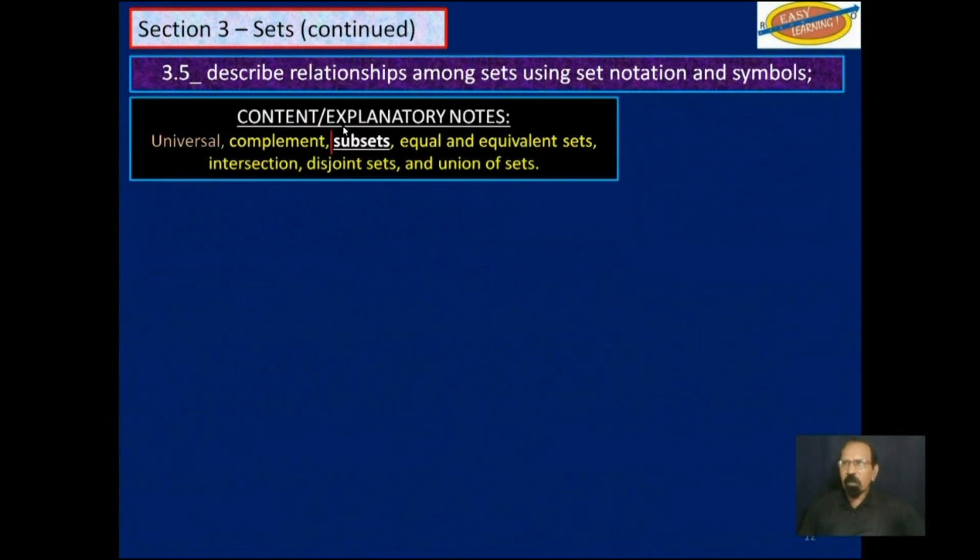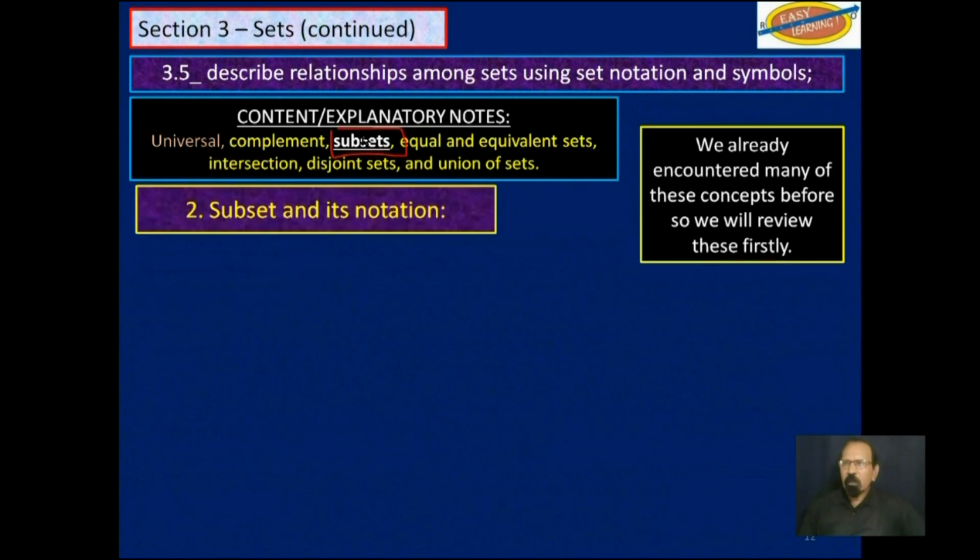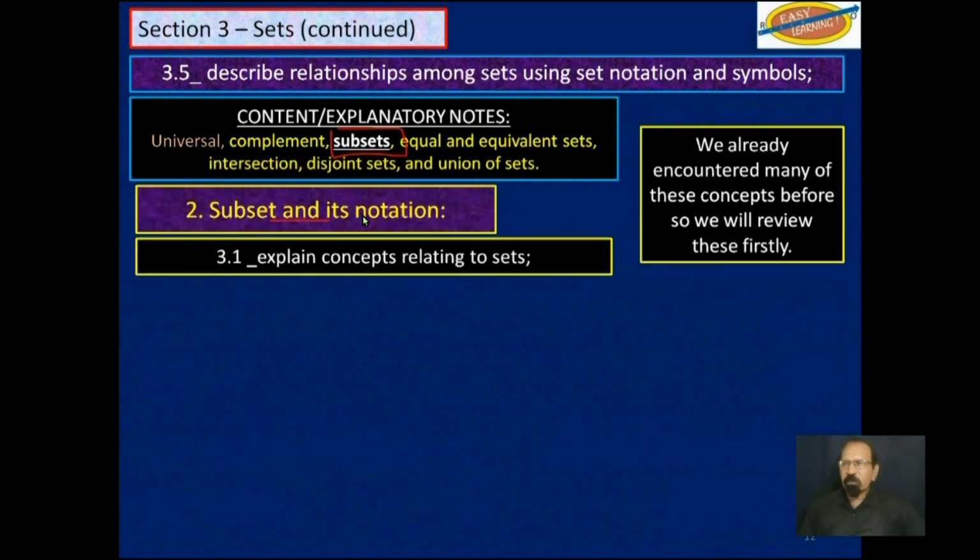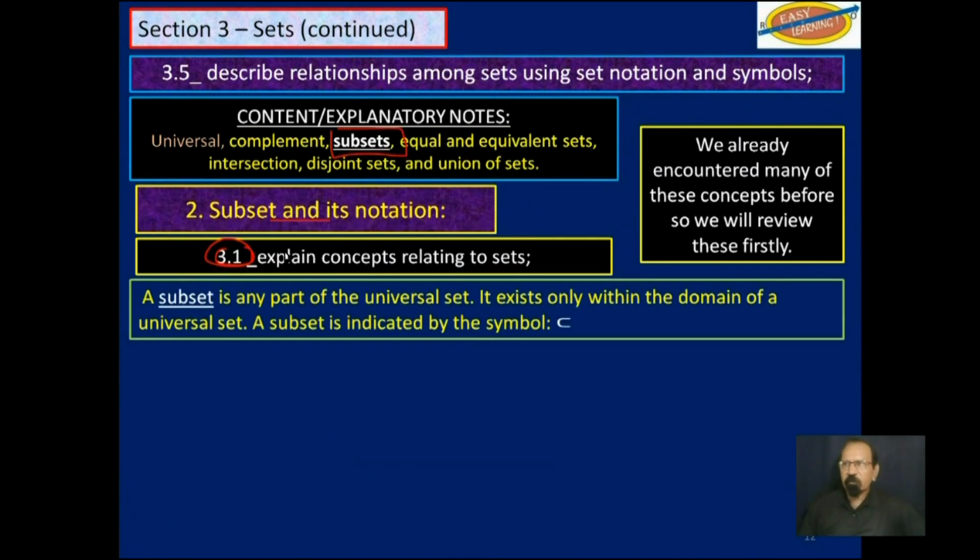Next, let's look at subset. Subset and its notation. Again, as I said, we did this in video 1 in this section. A subset is any part of the universal set. It exists only within the domain of the universal set. A subset is indicated by this symbol here, which looks like a stretched out C.